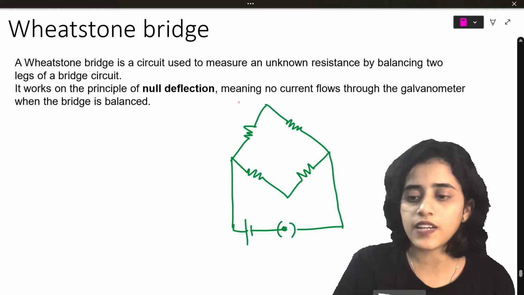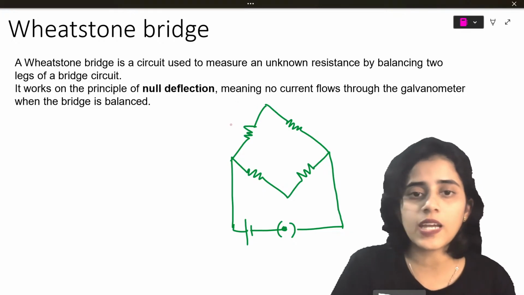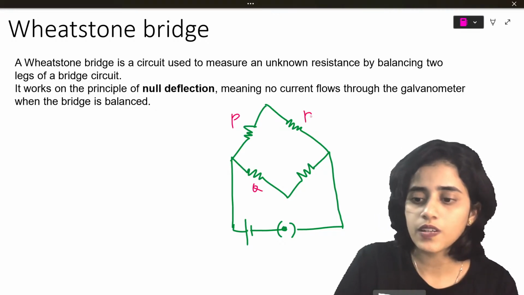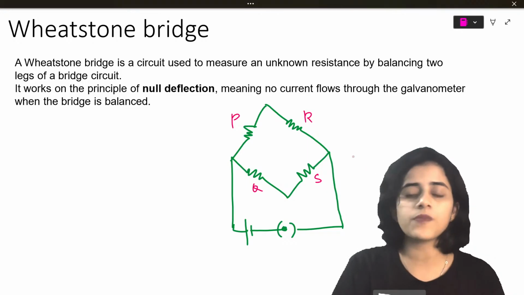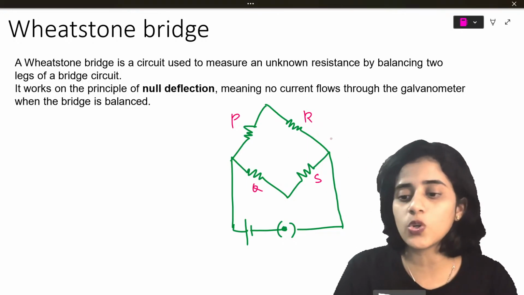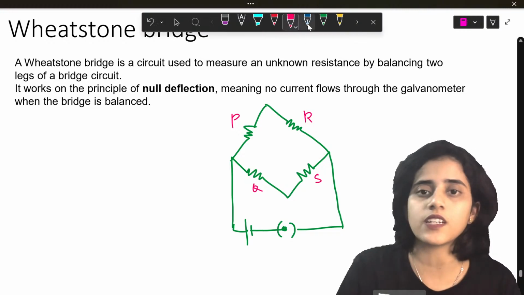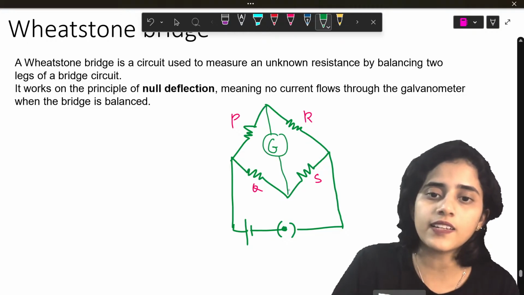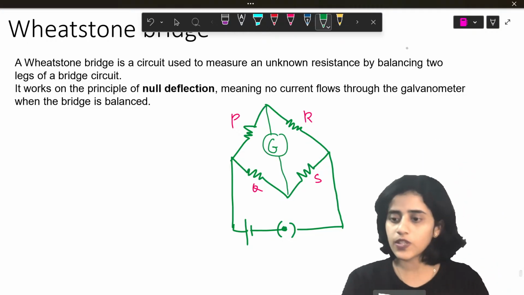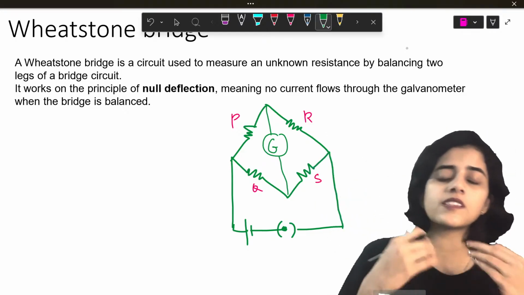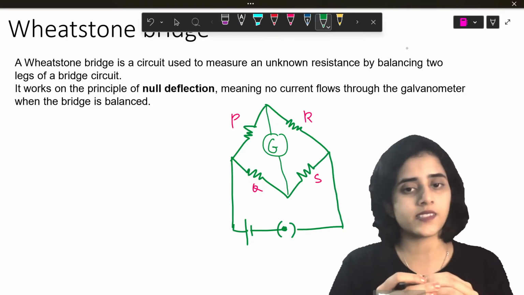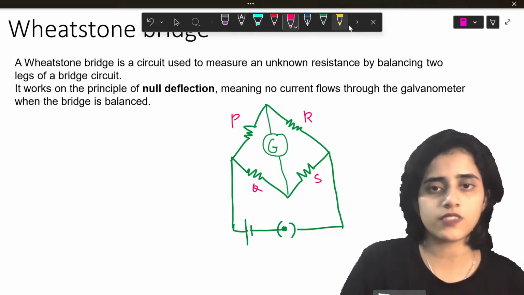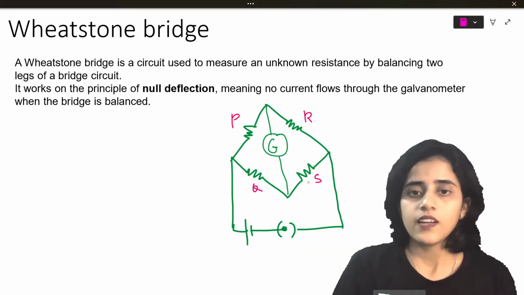So what all do I have? I have 4 resistances. I will name them P, Q, R and S. Now through the center, I will connect a galvanometer. What is a galvanometer? A galvanometer is a device that will detect very small currents. So if there is current, it will deflect. If there is no current, it will not deflect. That's all. Simple.